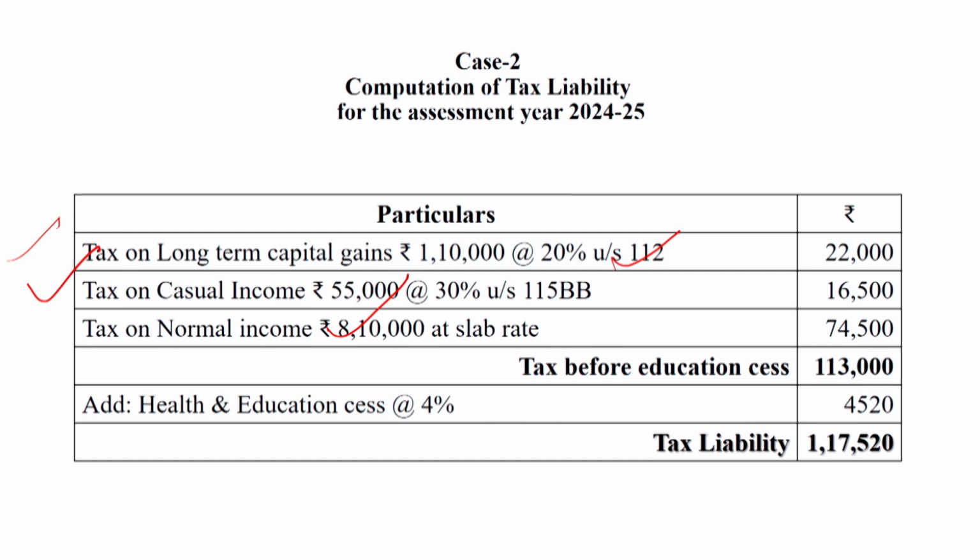In this question, up to rupees 3 lakh, no amount of tax. Next 3 lakh at the rate of 5%, 15,000.